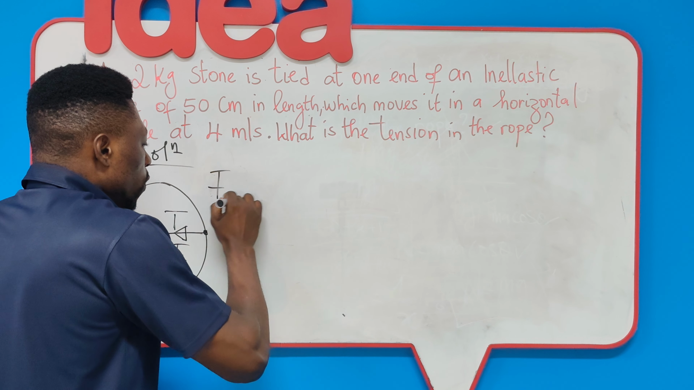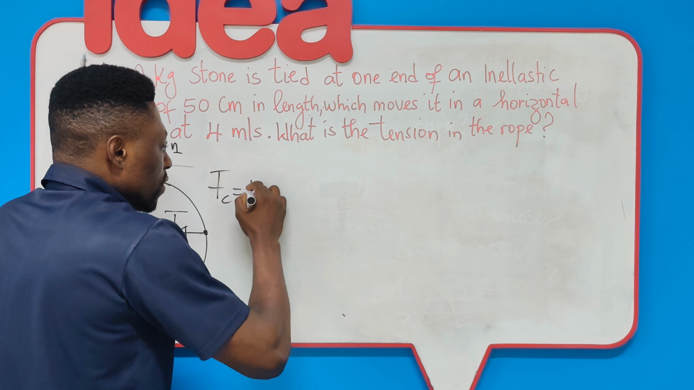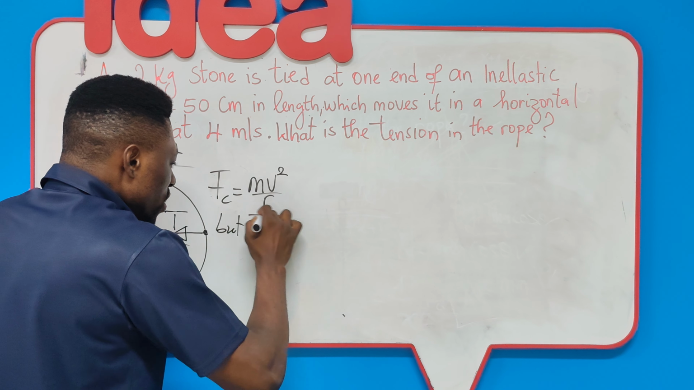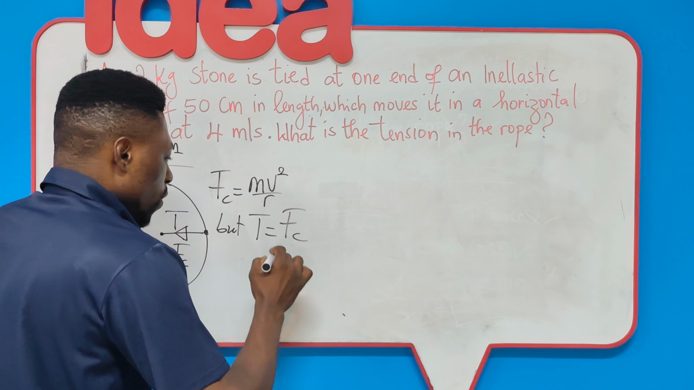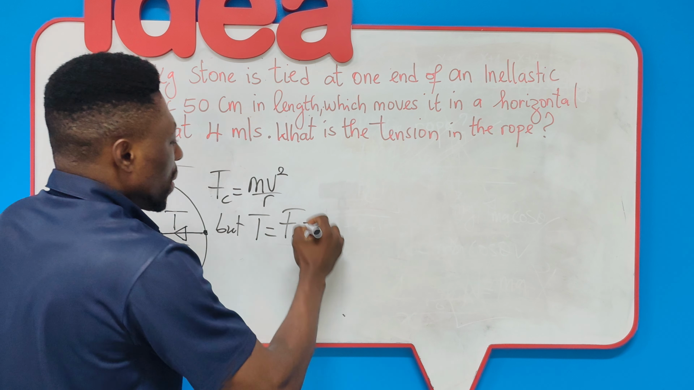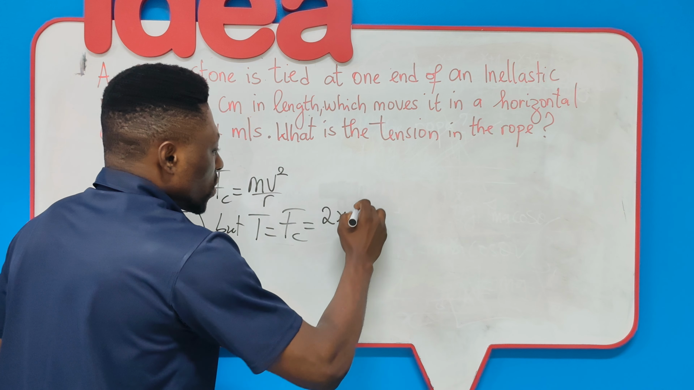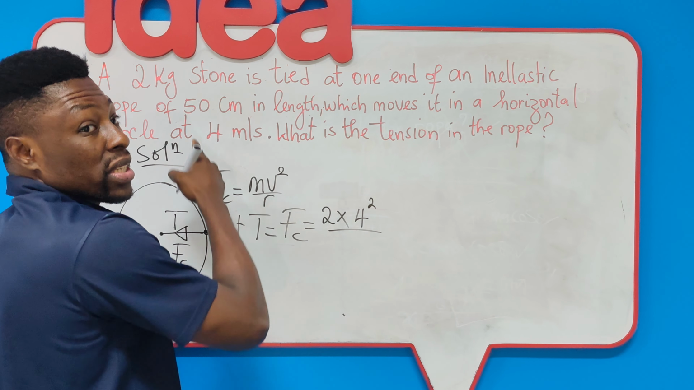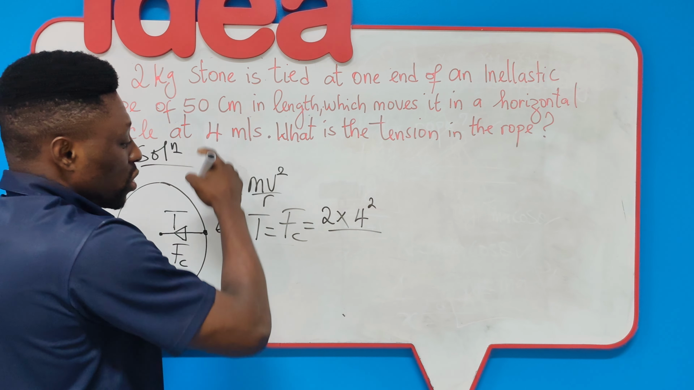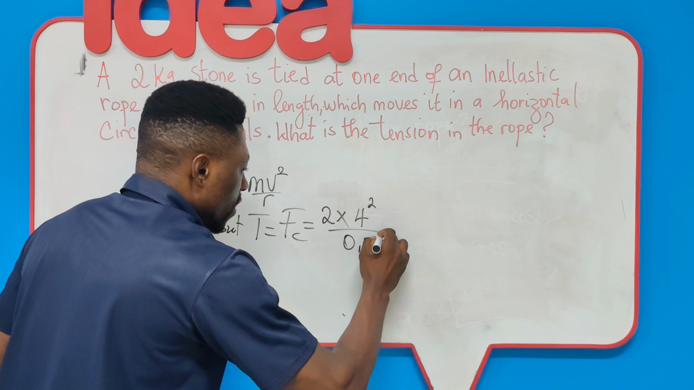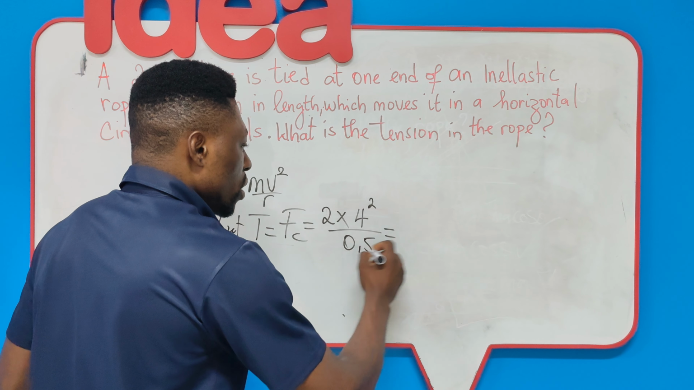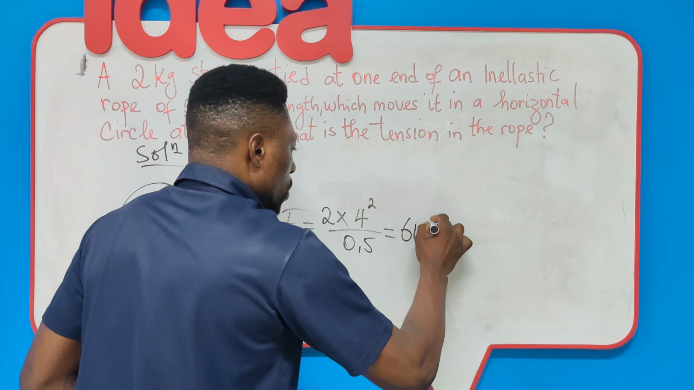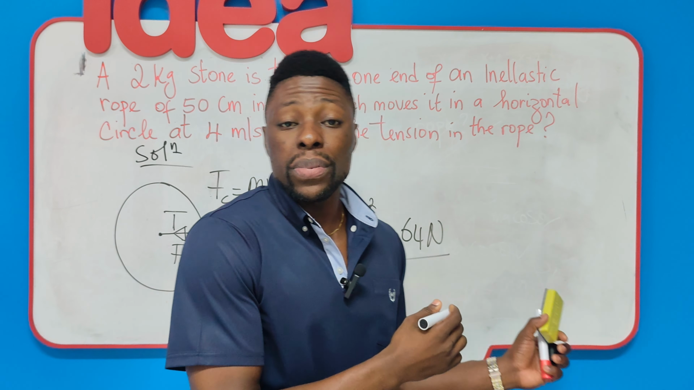The centripetal force is given by mv squared all over r. But the tension force in this case is our centripetal force, which therefore will be given by: what is the mass? It's 2 kilograms. What is the velocity? 4, all squared, divided by, be careful here, dear friends, the radius has been given, but it's in centimeters, so we have to take it to meters, which is 0.5 meters. If you punch this on your calculator, we should have 64 newtons, guys.